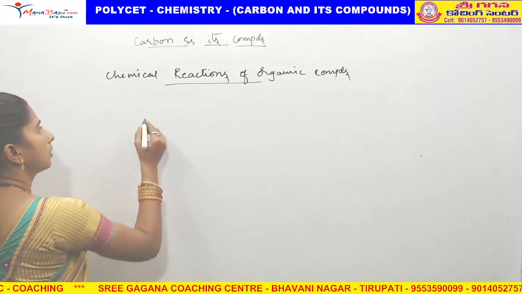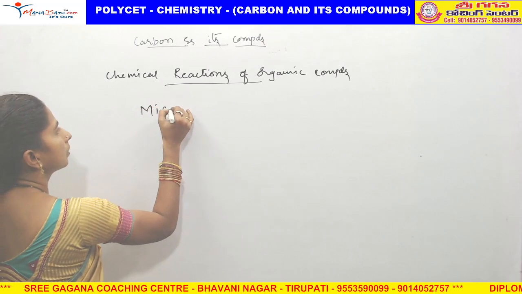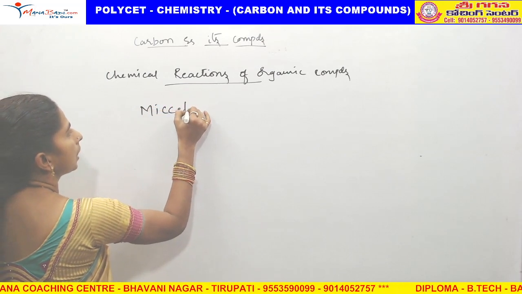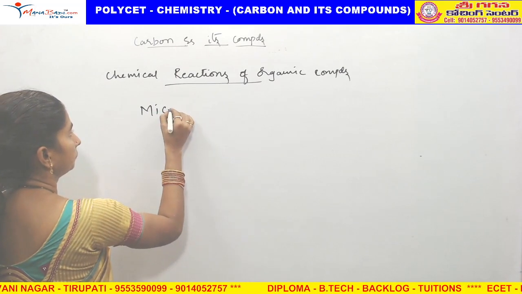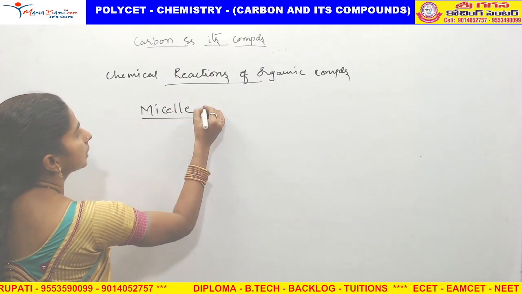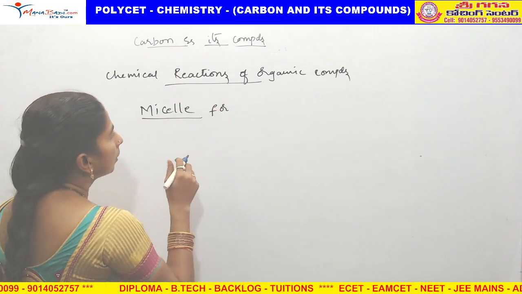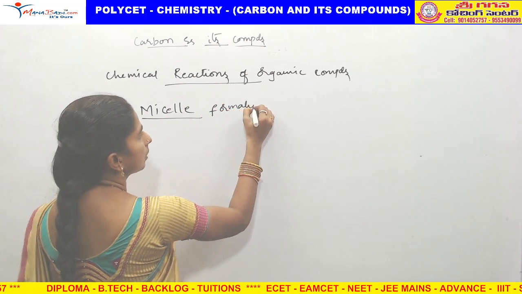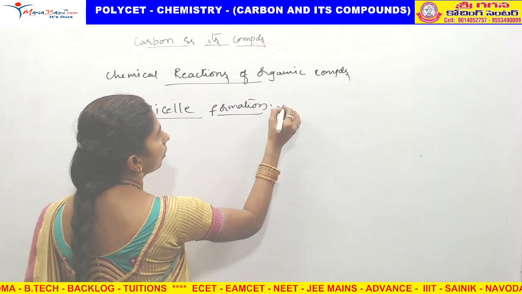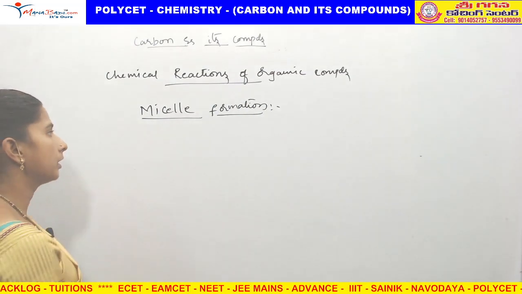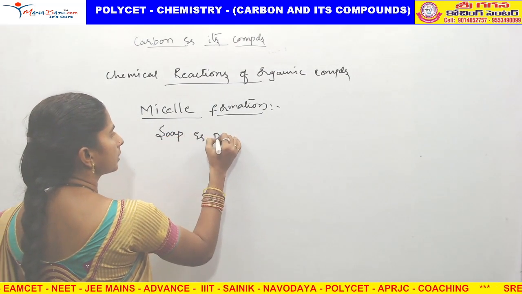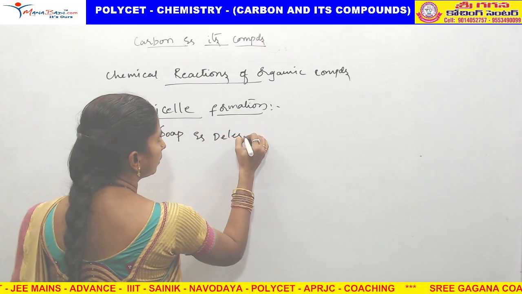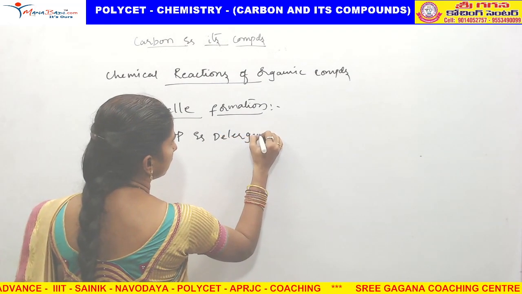After that, micelle formation. Micelle formation means the use of soap and detergent. What are we doing? Detergent, right?